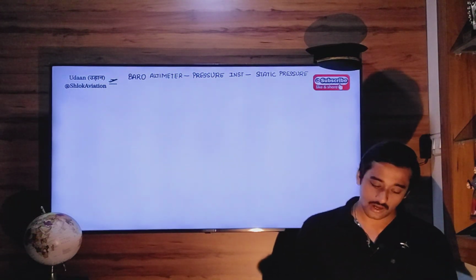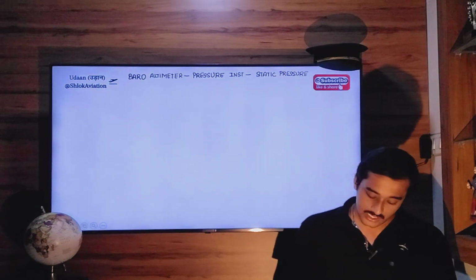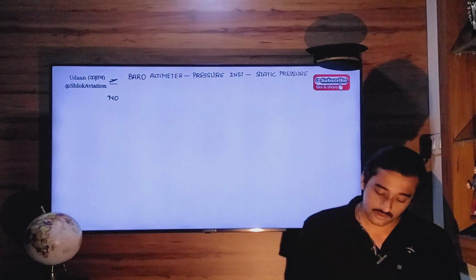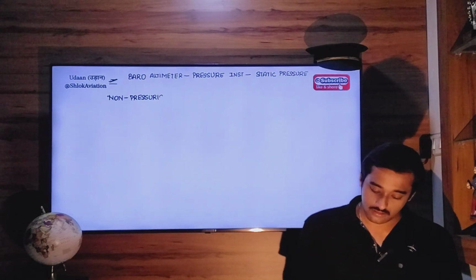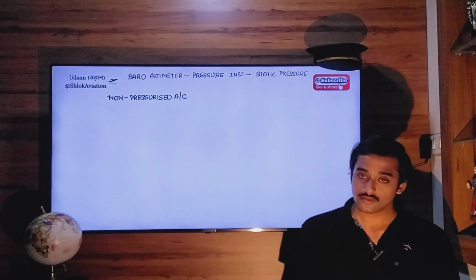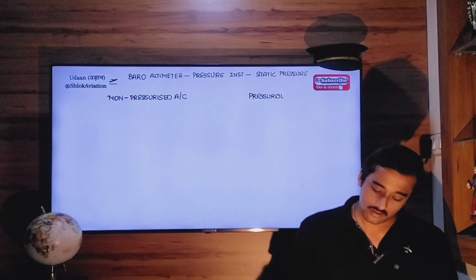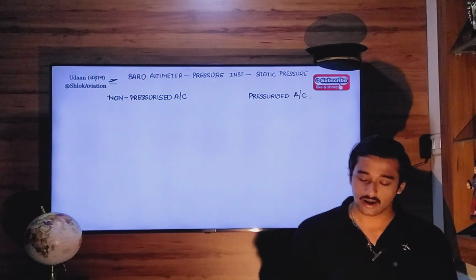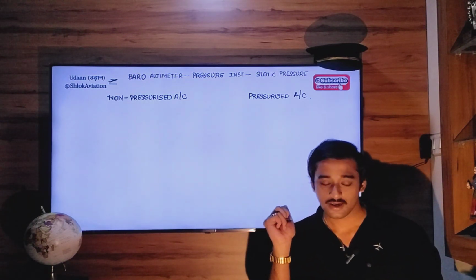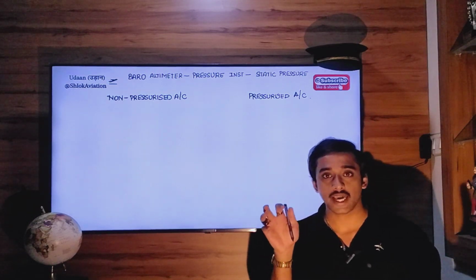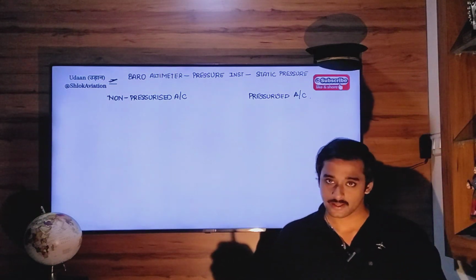So remember, there are two answers in this case. First answer is if you are flying a non-pressurized aircraft, and second, if you are flying a pressurized aircraft. In case of a non-pressurized aircraft, what will happen? Non-pressurized aircraft means cabin pressure, the pressure inside your plane, is equal to the pressure outside your plane, right?